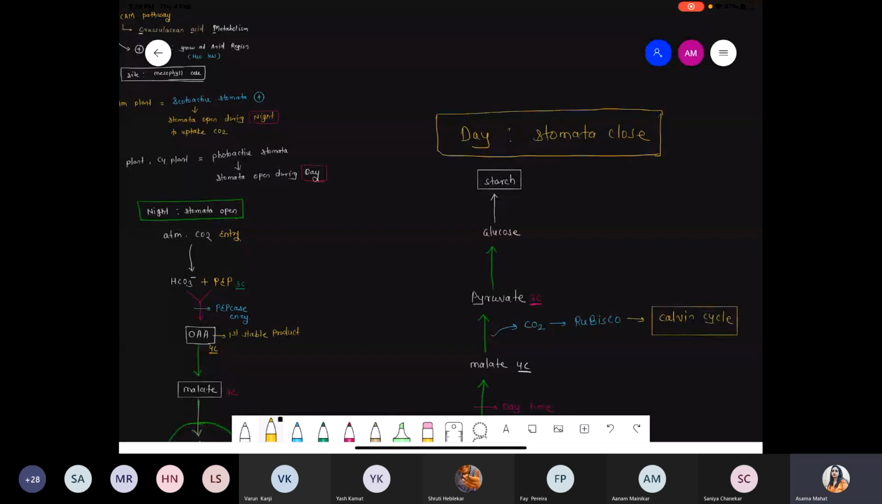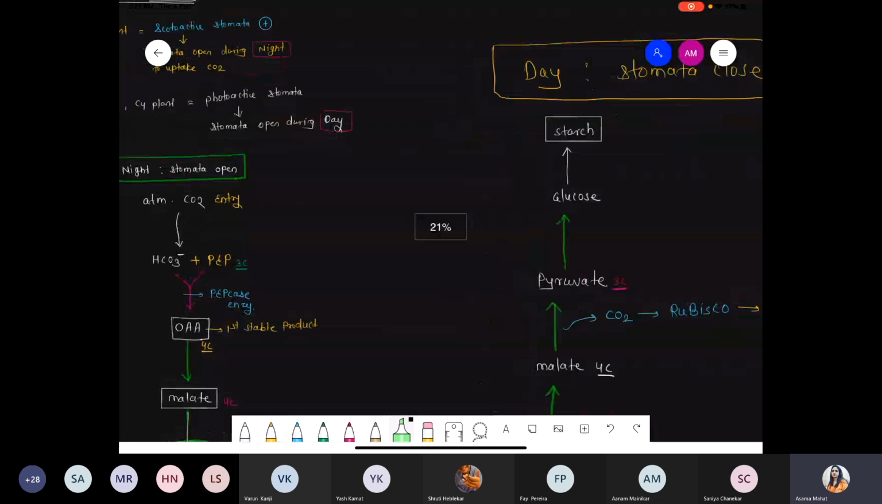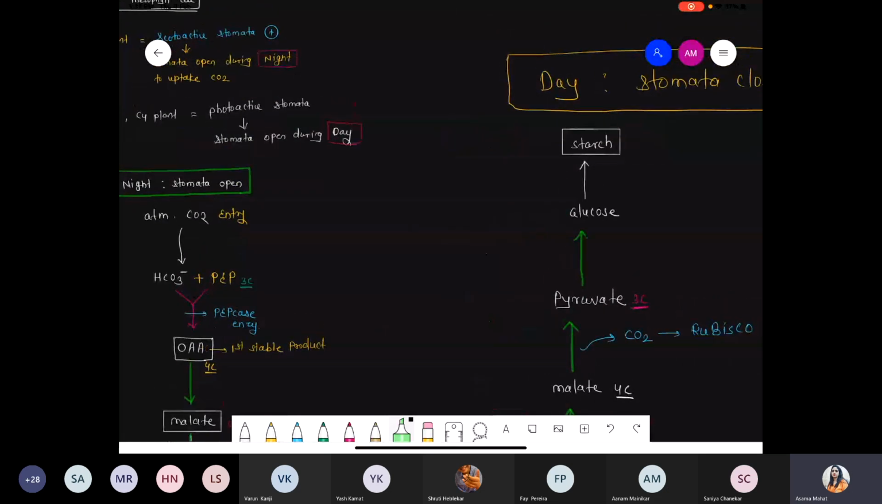Clear? Now what happens? Again during the night time, whatever starch has been produced, we have to continue the cycle. So for that continuation of the cycle, during the night time that starch is again converted into the form of glucose, and finally that glucose undergoes the glycolysis process, and is converted into PEP, that is phosphoenol pyruvate. So just listen carefully.